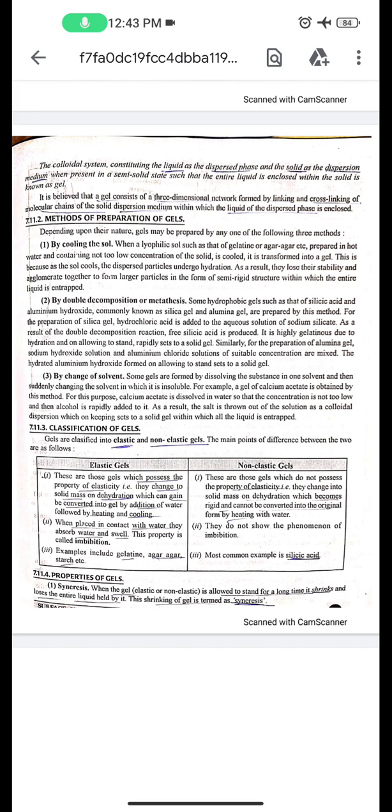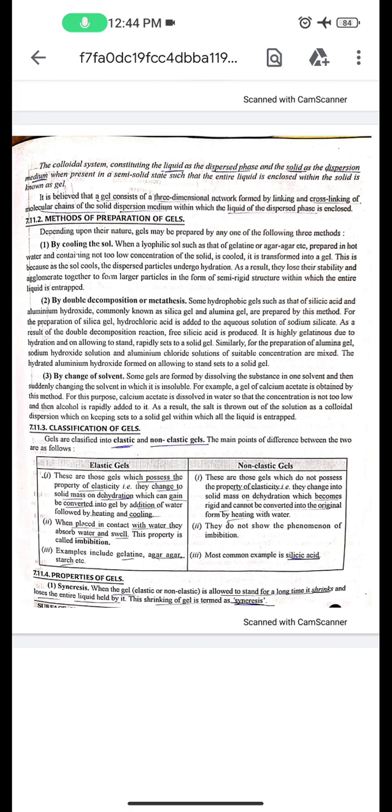This is because as the sol cools, the dispersed particles undergo hydration. As a result, they lose their stability and agglomerate together to form larger particles in the form of a semi-rigid structure within which the entire liquid is entrapped. Second, by double decomposition or metathesis. Some hydrophobic gels such as those of silicic acid and aluminium hydroxide, commonly known as silica gel and alumina gel, are prepared by this method.